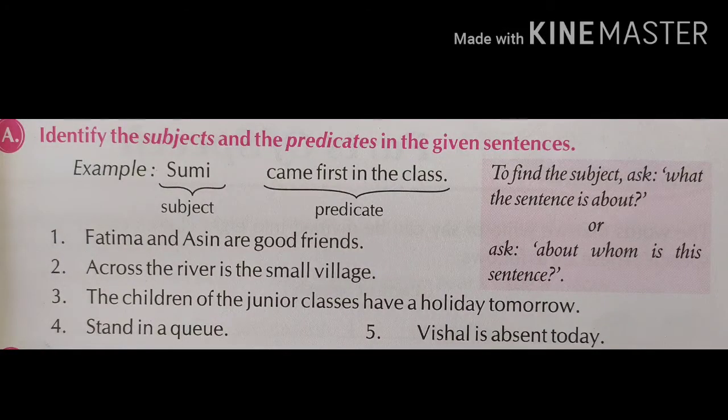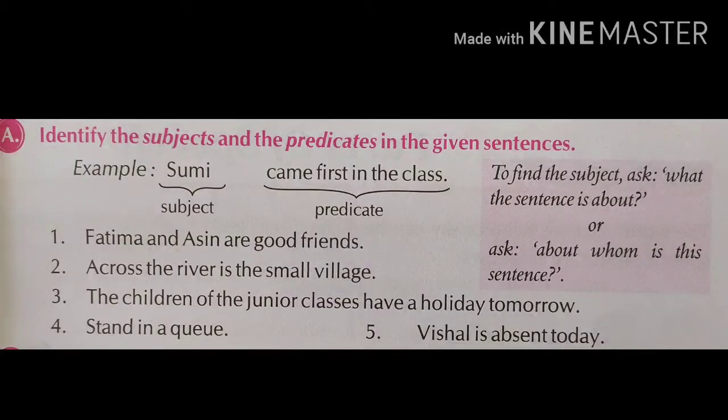Now sentence number 3. The children of junior classes have a holiday tomorrow. Here this sentence is about the children of junior classes. So these first 5 words will come in the subject, and the remaining part, have a holiday tomorrow, will be the predicate. Sentence number 4, stand in queue. When there is no subject, at that time you can take you.